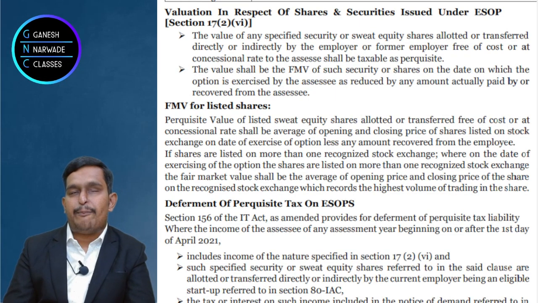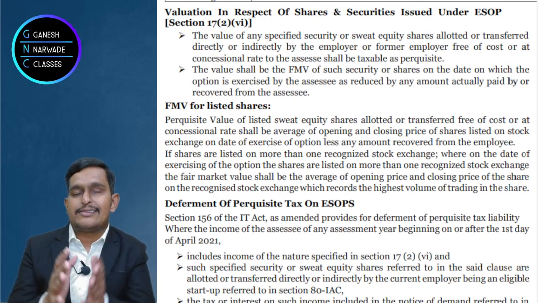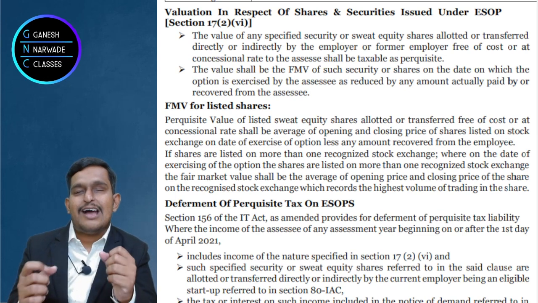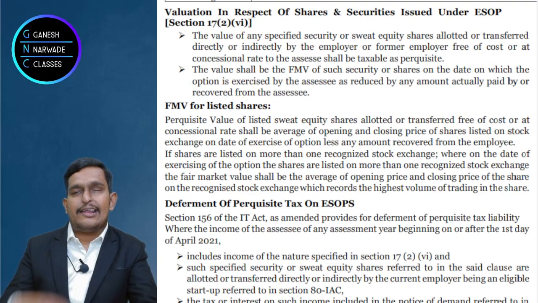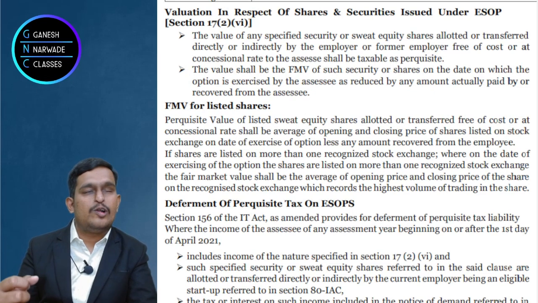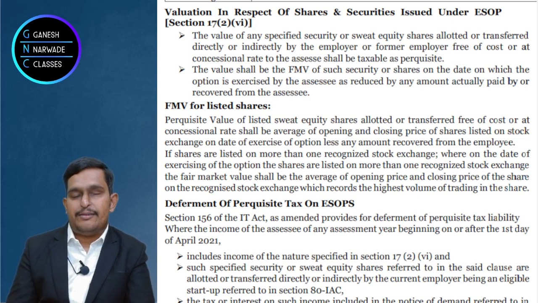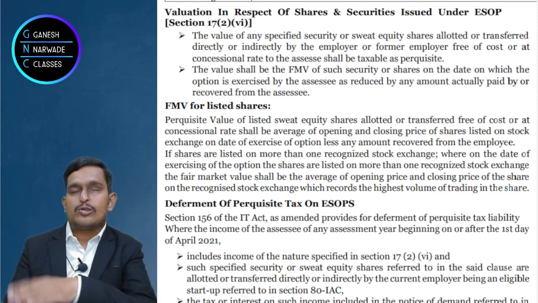Now shall we go to the next concept? Okay, suppose the option is exercised. But suppose the company is a listed company, like Reliance, Tata, Adani. If they are listed companies, their shares are regularly traded, bought, sold on the stock exchange, then on the day when the option is exercised, there are multiple prices. The price fluctuates throughout the day.